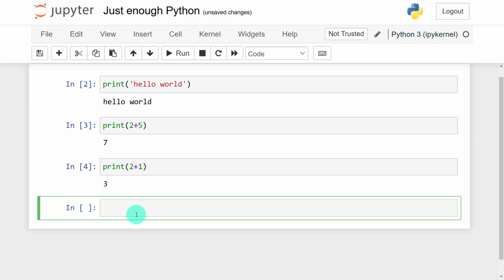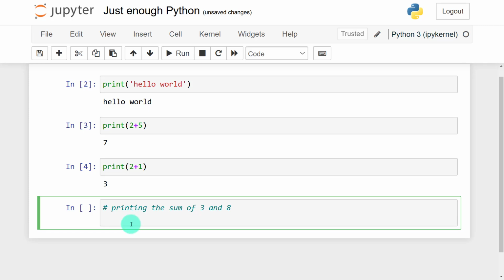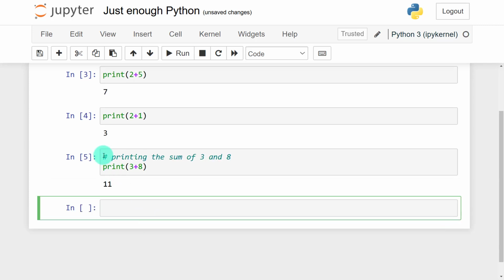Number 2 is if I need to utilize comments. So let's say I need to add a heading. Let's say I want to print the sum of 3 and 8. So this is a heading. Now a heading is initialized by a hash. So now I can go ahead and print 3 plus 8. What happens is the heading is ignored, it's not executed. So when I run this, you see that I have 11.